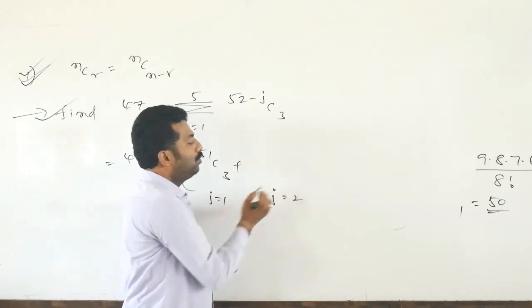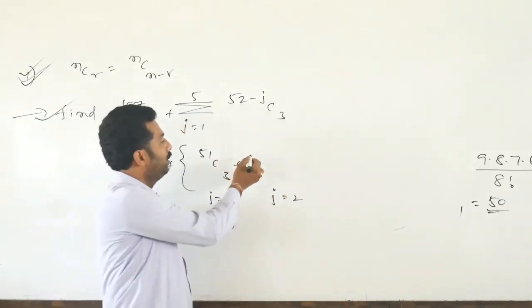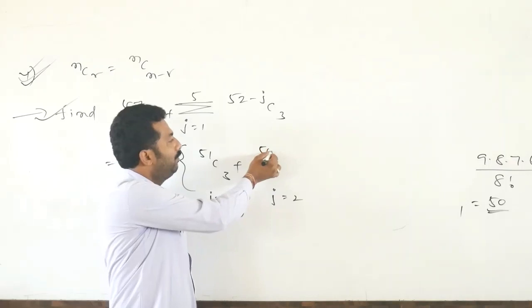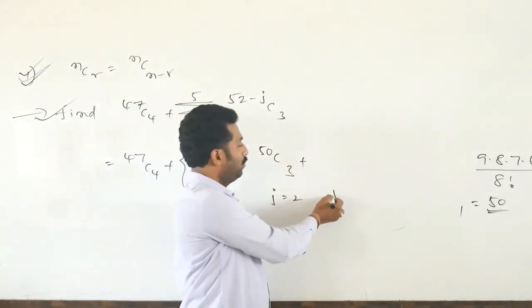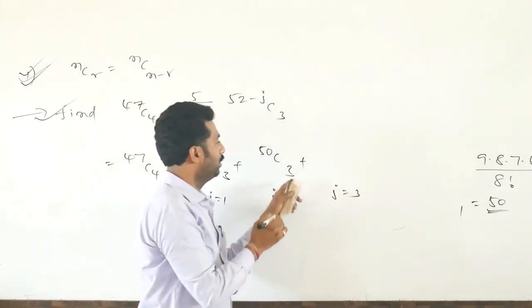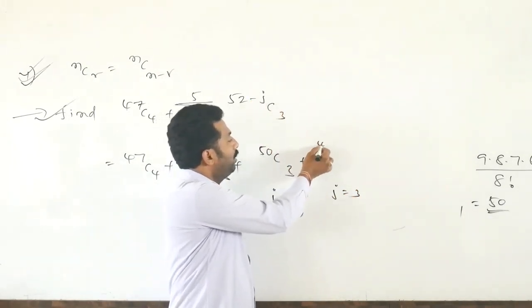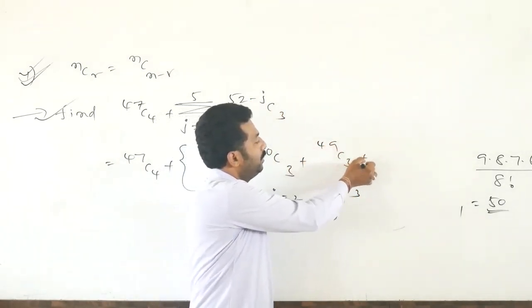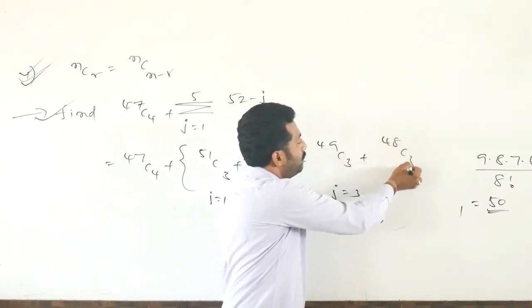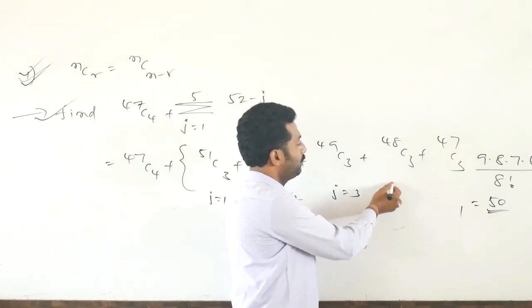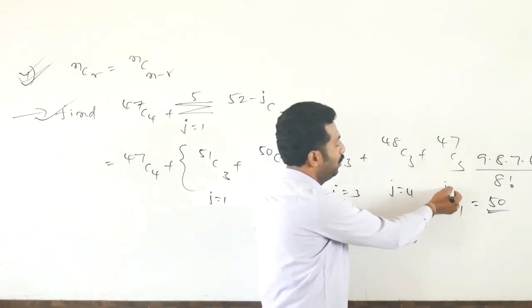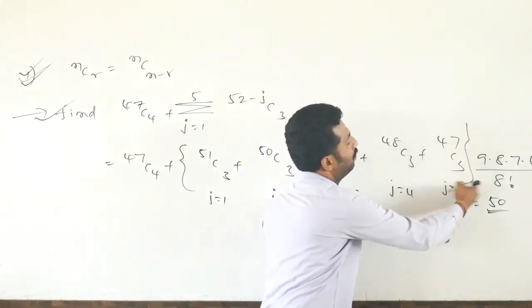Suppose j equals 2, what do we get? 50C3. If I substitute j equals 3, that gives 49C3, then 48C3 for j equals 4, and 47C3 for j equals 5.